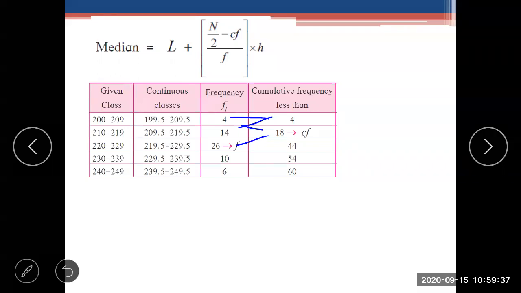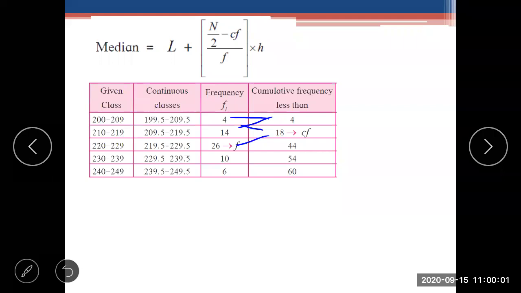Now, how to make the continuous class? That is the important question. If the class is not continuous, how are we going to make it continuous? If you see the first class, 200 to 209, it becomes 199.5 to 209.5.